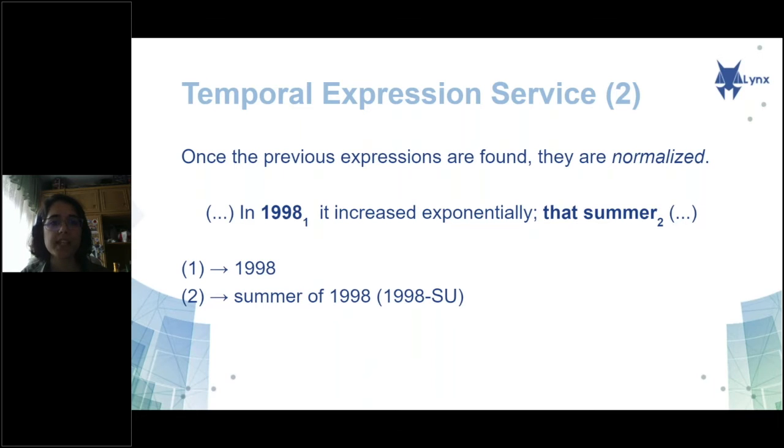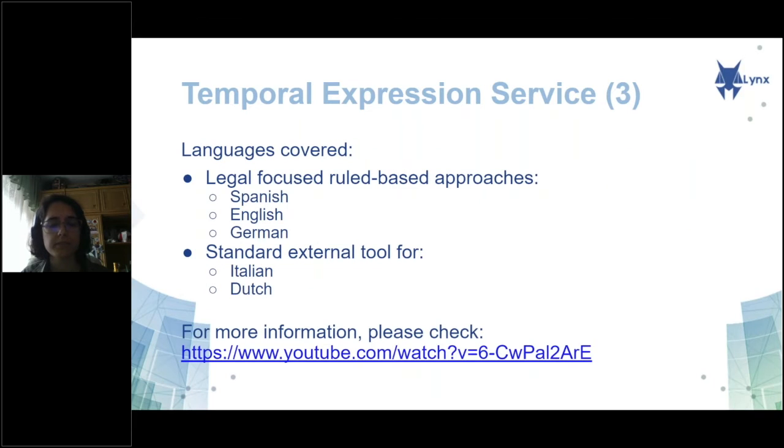But from a previous expression in the text, we can also derive that it refers to a specific summer, namely the summer of 1998. So our task is also to anchor this expression to a calendar, so it can be used for further applications. The normalized value here would be summer of 1998, which we express as 1998-SU, because it's an ISO standard to represent dates. Next slide, please.